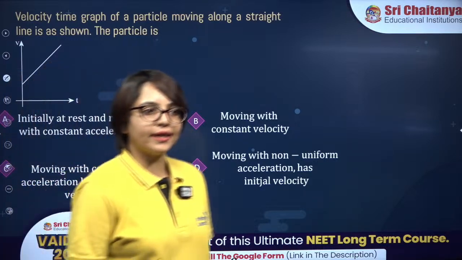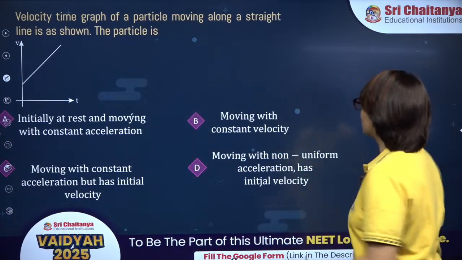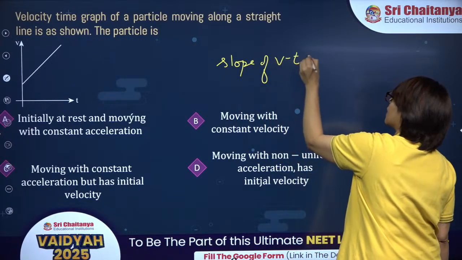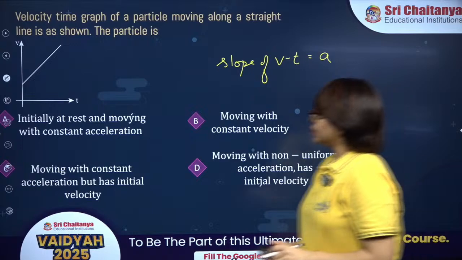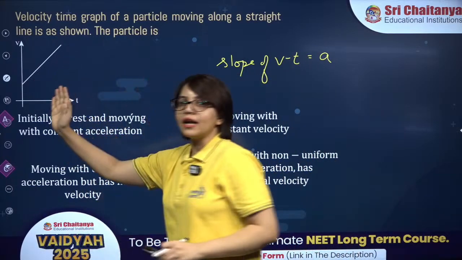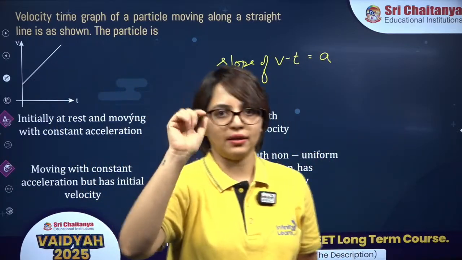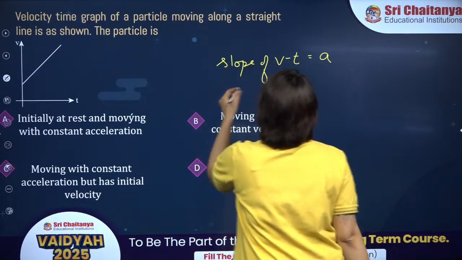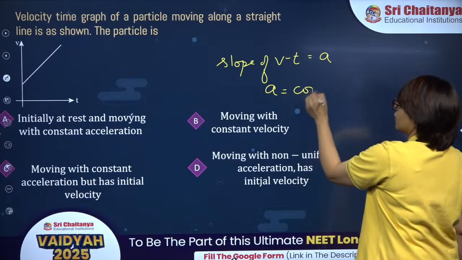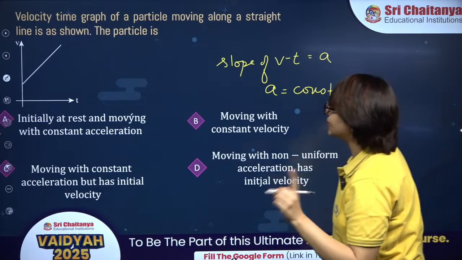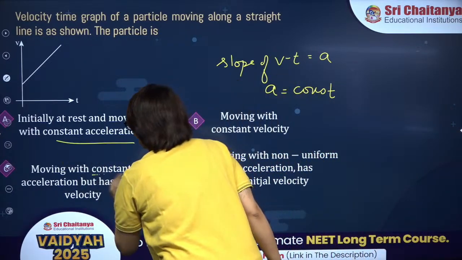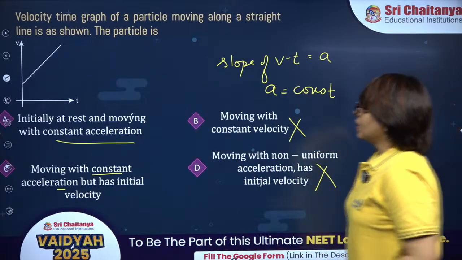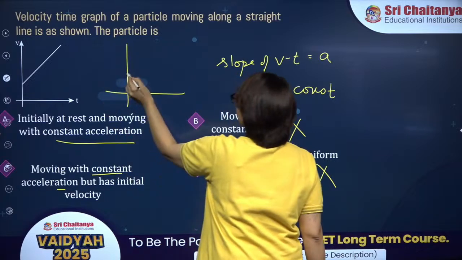Slope of the velocity time graph gives you what? The slope of a velocity time graph will give you acceleration. Now this is a straight line. For a straight line, the slope is constant. So if the slope is constant, acceleration will be constant. So it is moving with constant acceleration, and these two options are not possible. Now look at this graph. It is starting from this point.